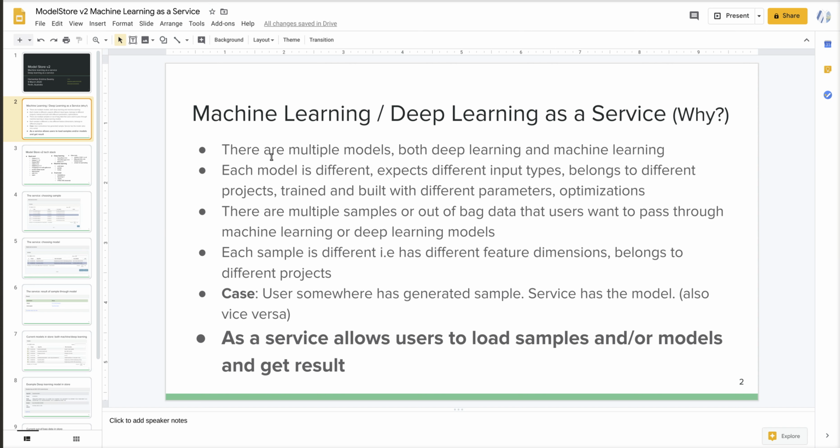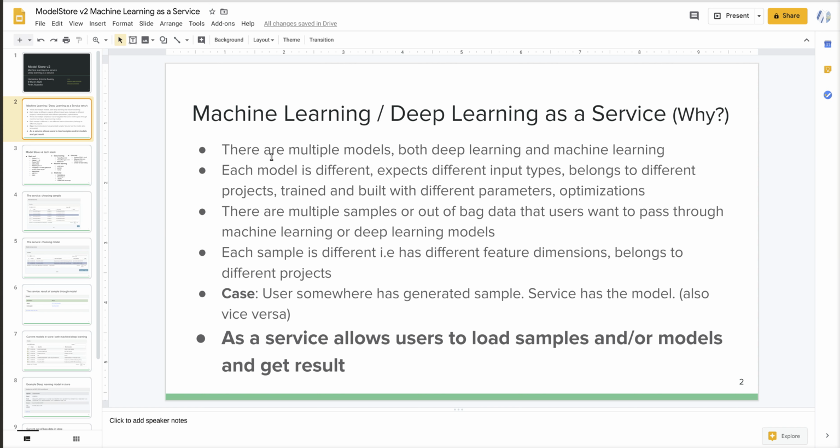Imagine that a user somewhere has generated or created a sample for an existing machine learning or deep learning model, and the user wants to pass that sample through that model and get the result. It can also be the other way around.